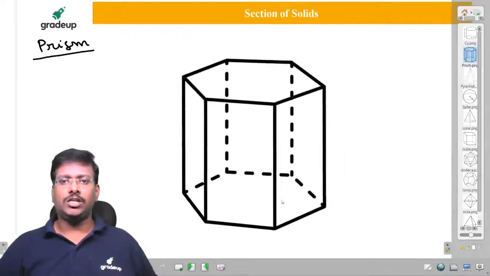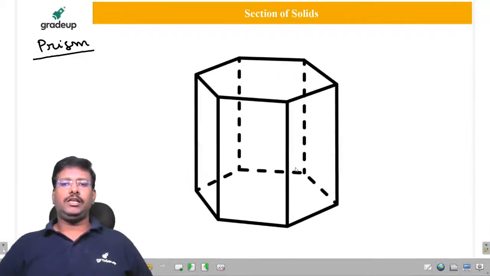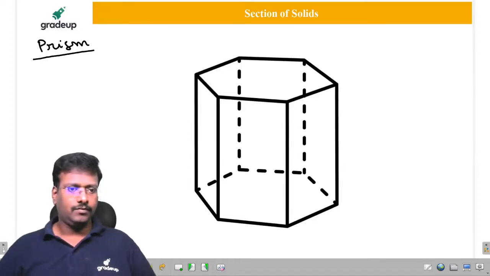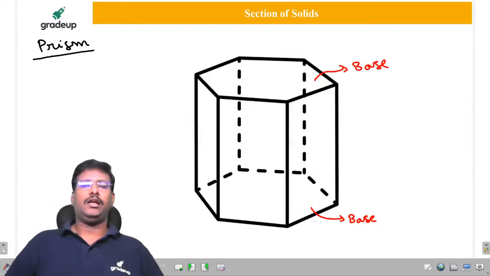I will consider this particular prism, a hexagonal prism. It has two bases. This is one base, and this is the other base, the bottom base.